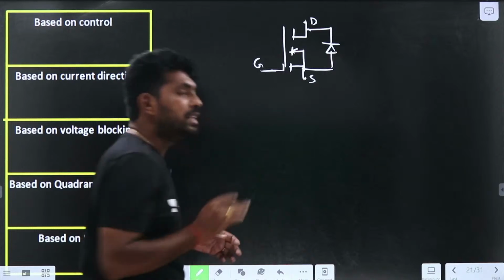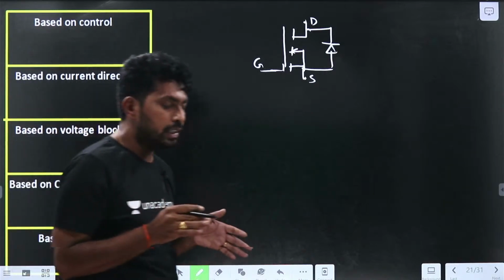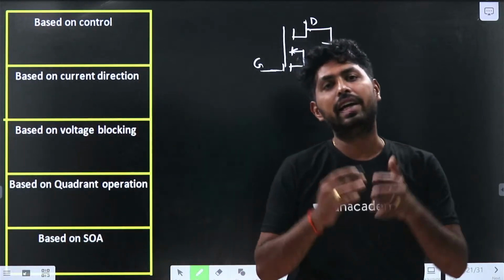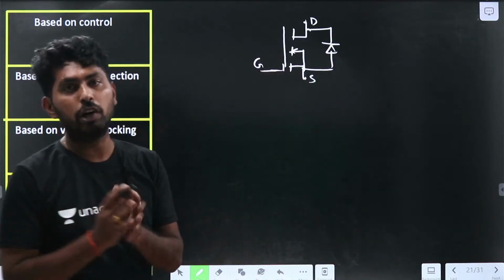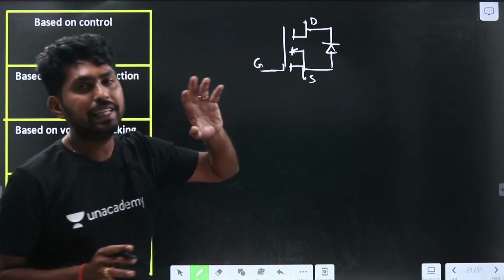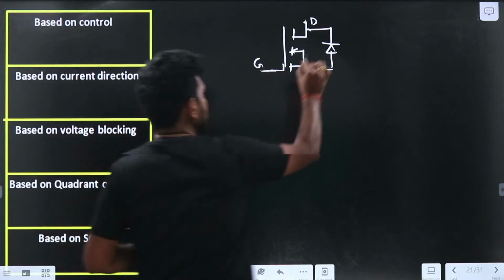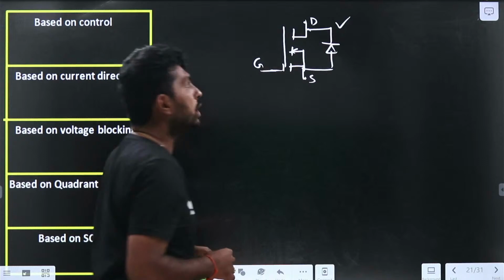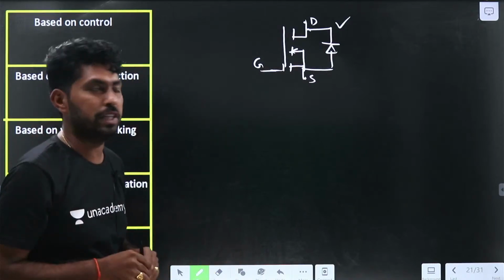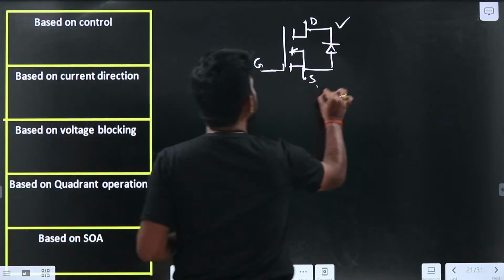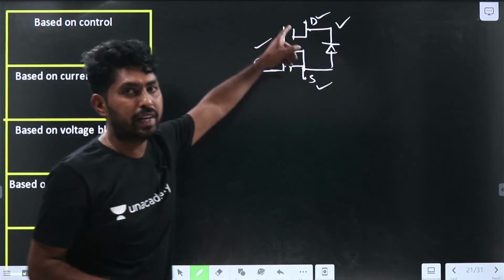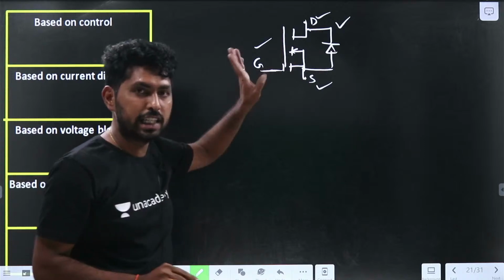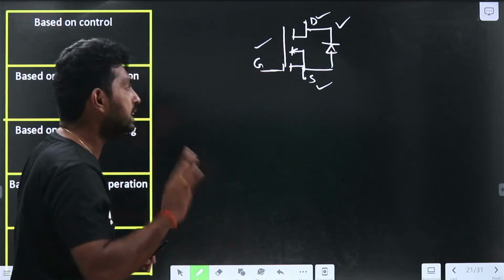So if anyone mentioned that, it is a MOSFET. The MOSFET itself has an internal body diode that we will discuss when we study the MOSFET. So here it has the internal diode that we represent like this. The MOSFET has drain, source and gate terminals. D stands for drain, S stands for source, G stands for gate. It has three terminals. It is a three-terminal device.